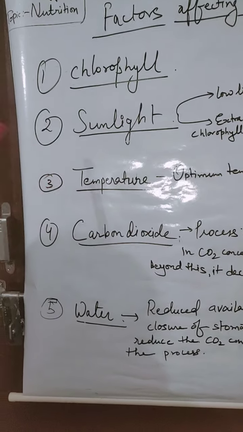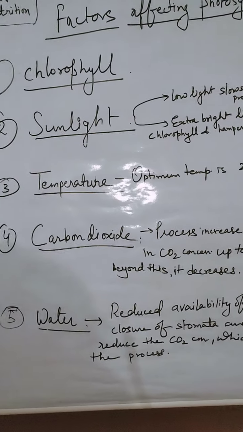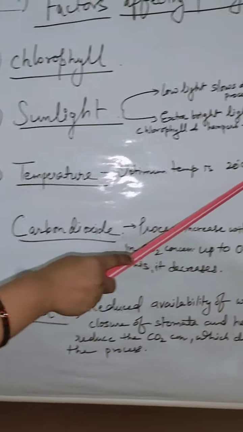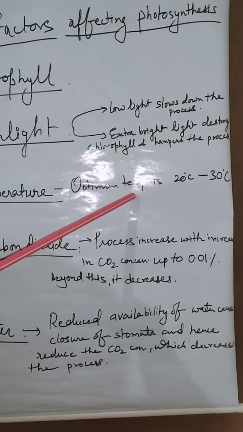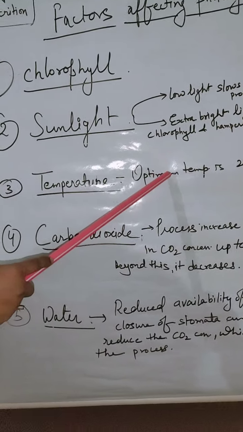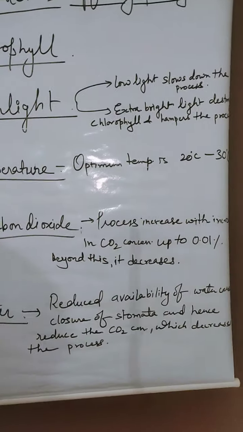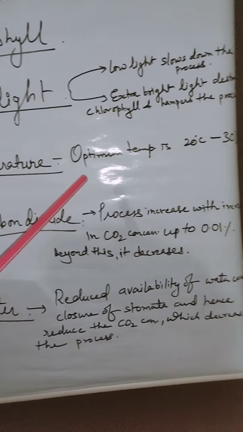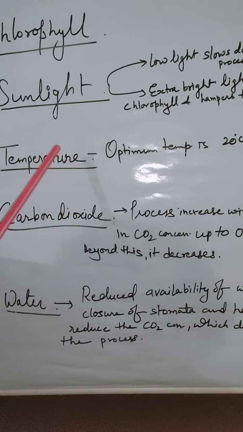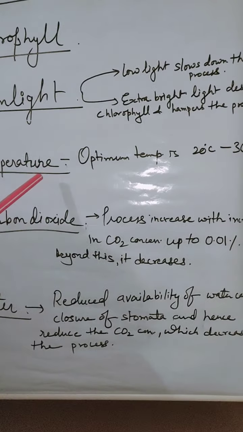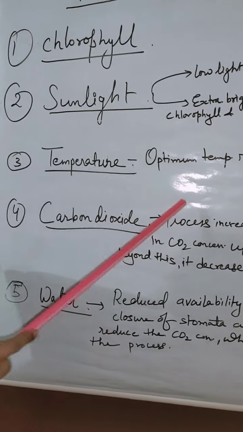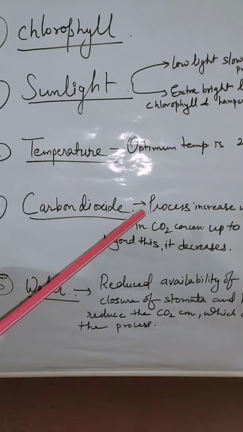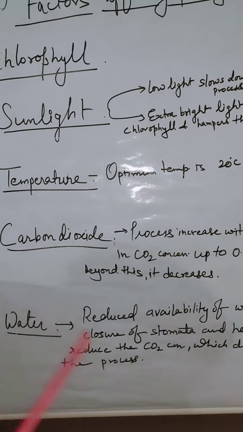The third factor is temperature. The optimum temperature for photosynthesis is 20 to 30 degrees Celsius. Beyond this, when the temperature is low or above 40 degrees Celsius, the process slows down, because at high temperature the enzymes get denatured.